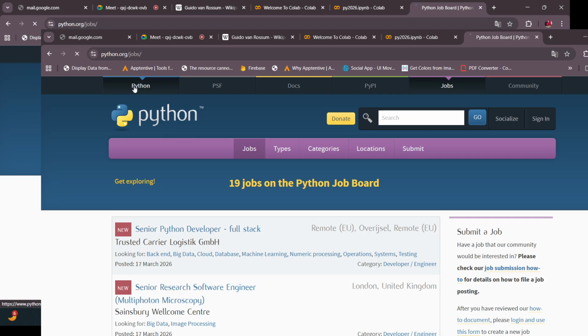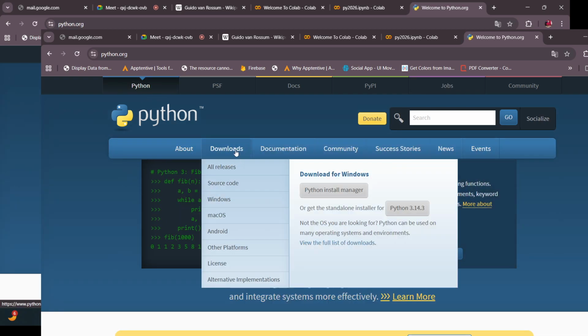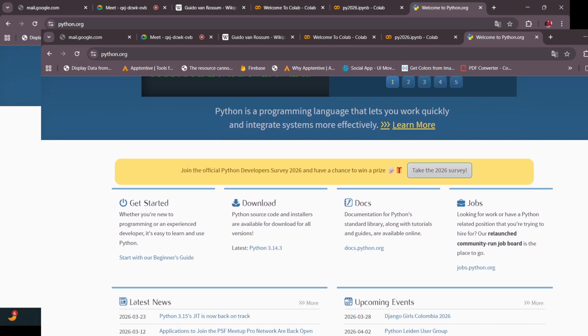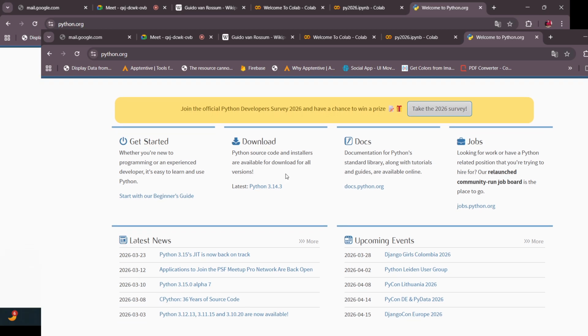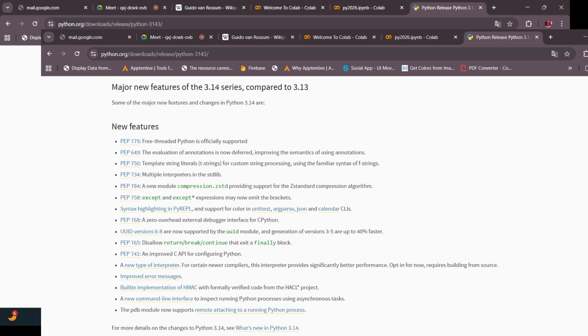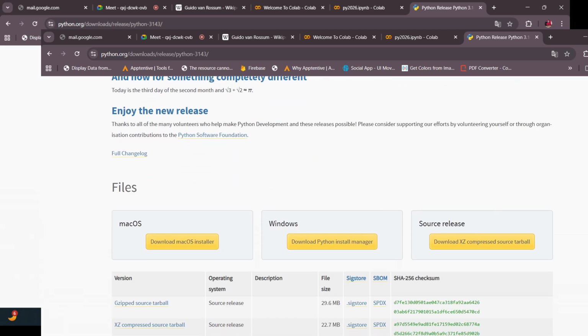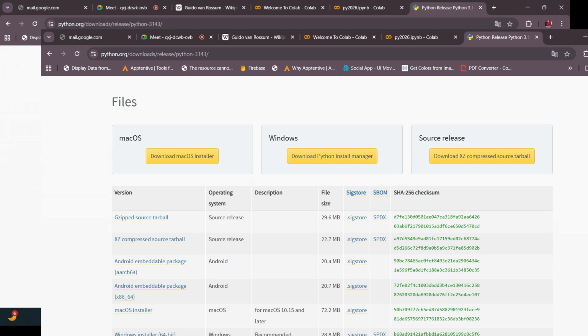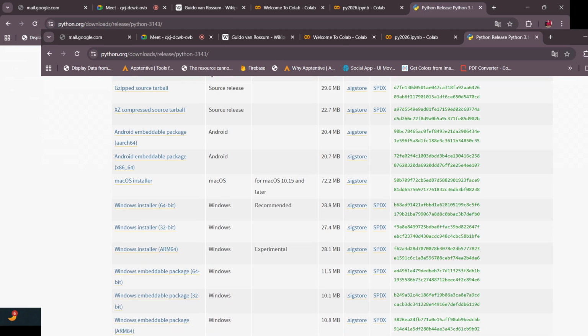Okay, let's go to the home page. Here is the option called Downloads. From here, you can download Python, the latest release. Or else you can go to the download options, and many versions are available.